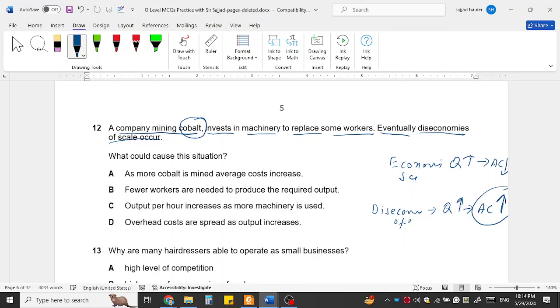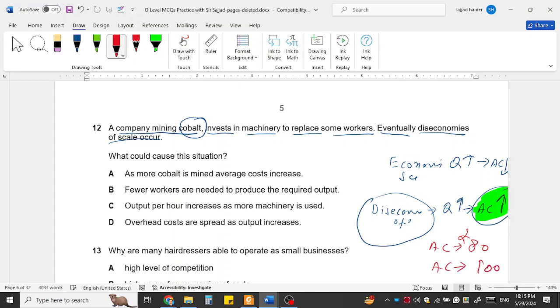This means when a firm is getting bigger, their average cost, the cost of producing one unit, rises. Earlier they could mine the cobalt for $80, and now after getting bigger, it becomes expensive to mine the cobalt. This is called diseconomies of scale.